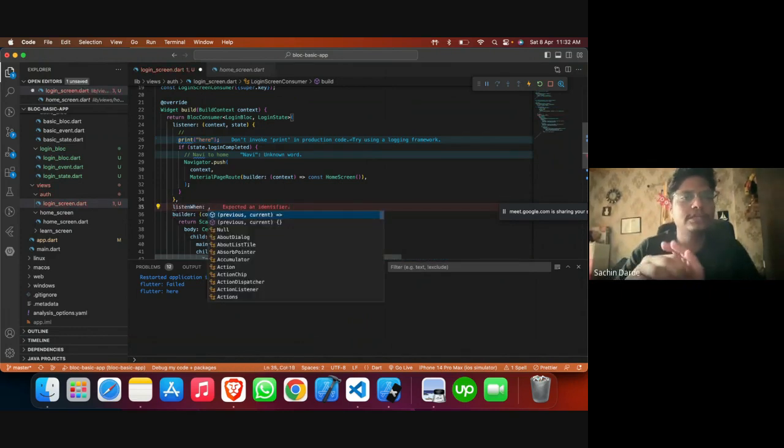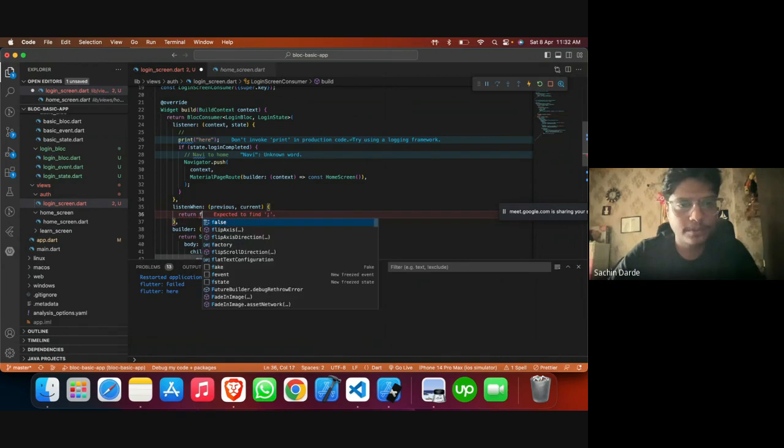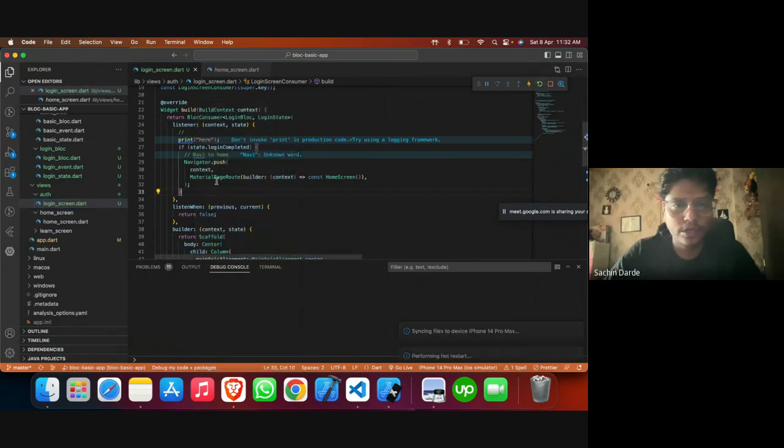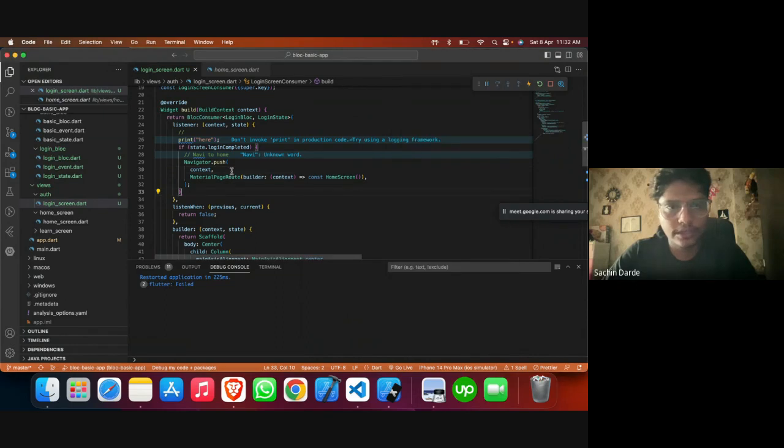We can call it as listenWhen. So what listenWhen does is, when we return false, then it listens to nothing. So, for example, let's keep it simple. I'll add false here, so listen will not be called at any moment. As you can see, the print here did not get called, right?